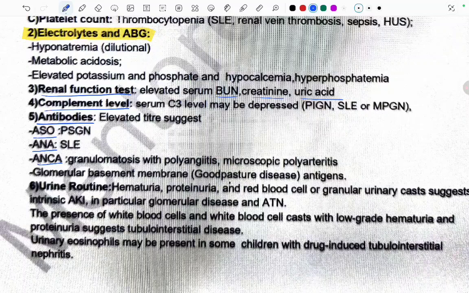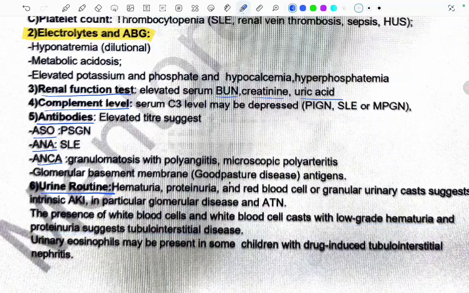In the urine routine, what will be seen? There will be hematuria, proteinuria, and red blood cells or granular urinary casts suggest intrinsic AKI, in particular glomerular disease and ATN. The presence of white blood cells and white blood cell casts with a low-grade hematuria and proteinuria suggests tubulointerstitial disease. So yeah, right.